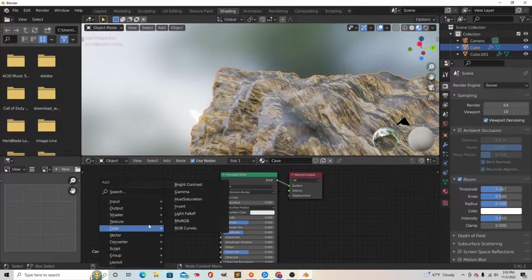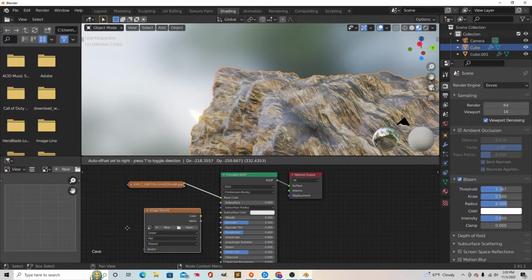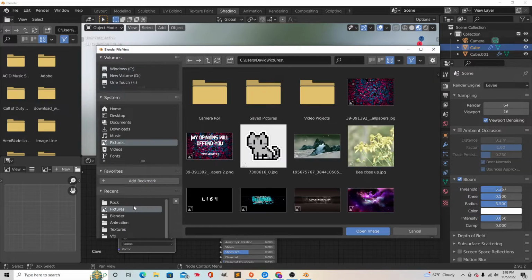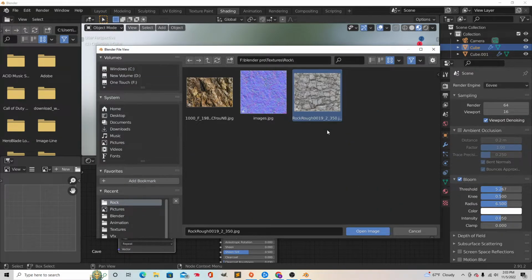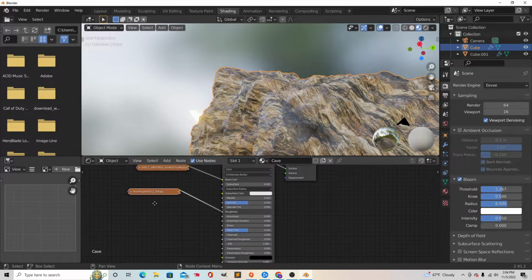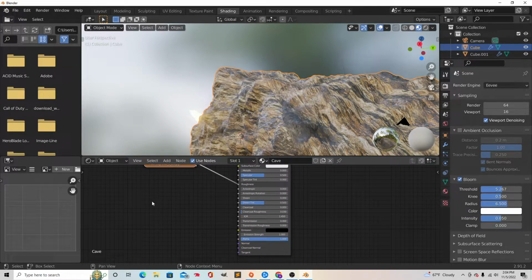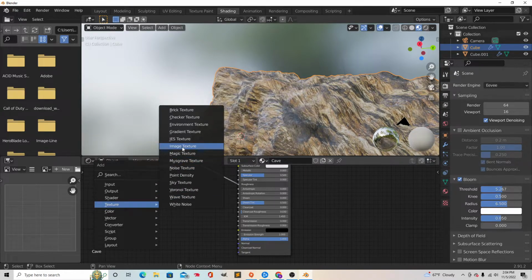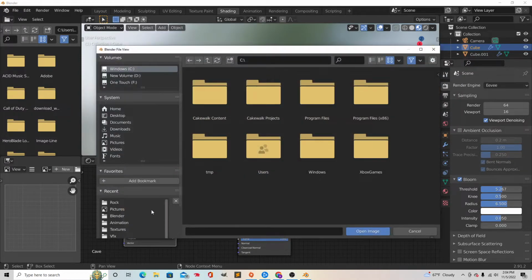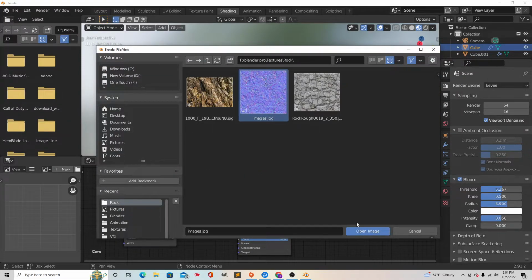But you'll see a difference in the cave. And then Shift A, we're gonna add our rough map. And then go to rock, rough map. Alright, and then with the color space we go to non-color data, and then we go to roughness like so. And then next what we're going to do is add our normal map. Shift A, texture, image, and then open up the normal map like so.